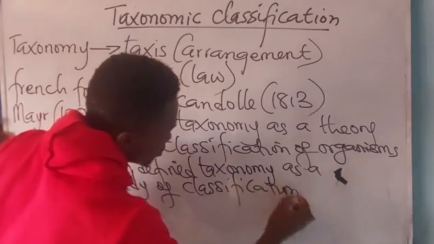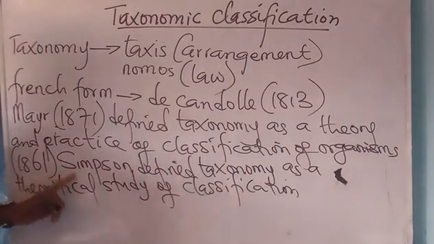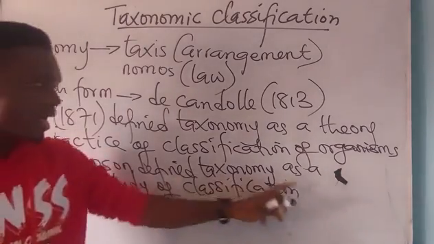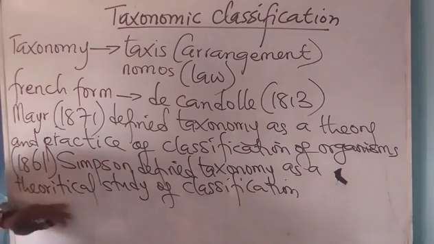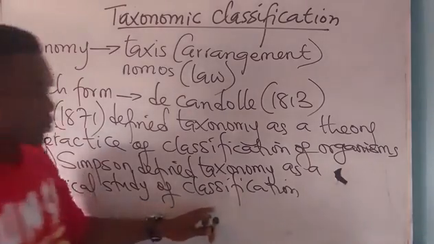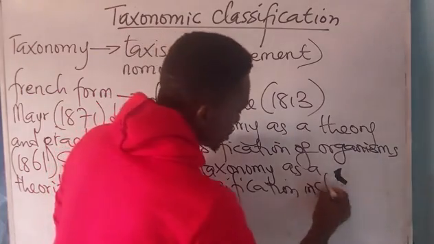I'm writing it on the board for better understanding. Simpson in 1861 defined taxonomy as a theoretical study of classification, including